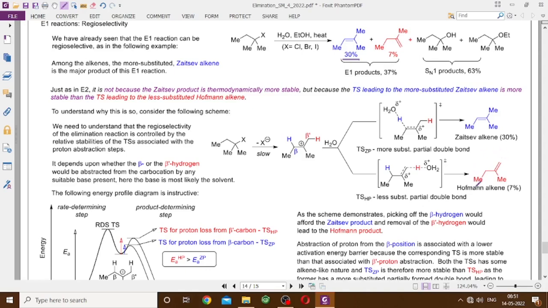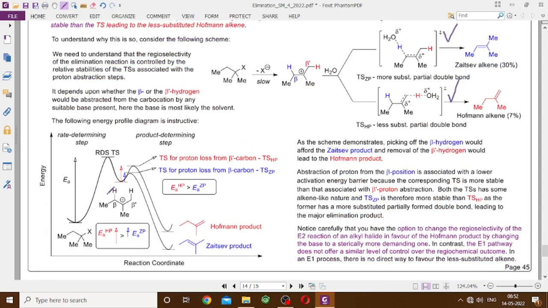As we know, thermodynamically, the more substituted double bond is more stable compared to the less substituted double bond. Therefore, between a partly formed less substituted double bond and a partly formed more substituted double bond, the partly formed more substituted double bond is more stable. So this transition state, which features the more substituted partly formed double bond, is more stable compared to that one, which features the partly formed less substituted double bond.